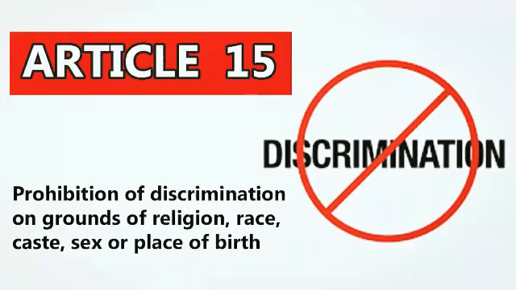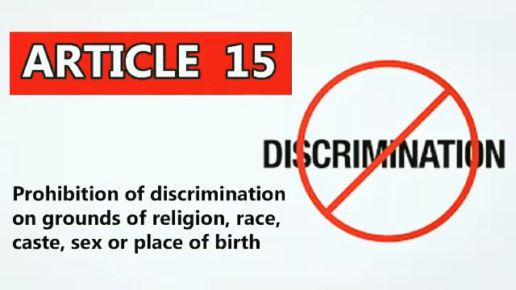Next, Article 15. It deals with prohibition of discrimination based on caste, religion, sex, place of birth, etc. But under this article, government can make special provisions for women and children and also for a group of citizens which are socially and economically backward. So, Article 15, prohibition of discrimination.